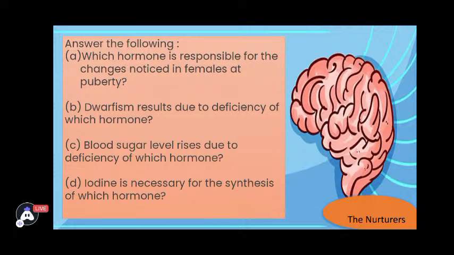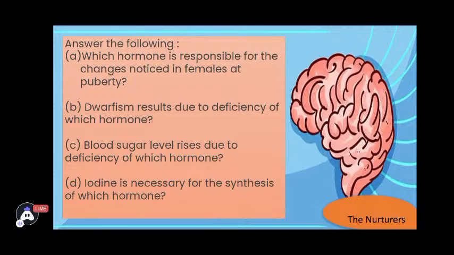We have already learned some of the endocrine glands today in this session as well, and you all might know previously. So you know the functions of the glands. You need to guess which endocrine gland we are talking about or the hormone secreted by them. So the first question says, which hormone is responsible for the changes noticed in females at puberty? So remember, they're asking the hormone. So you are not supposed to write the gland. Be careful. If they're asking hormone, just write hormone.